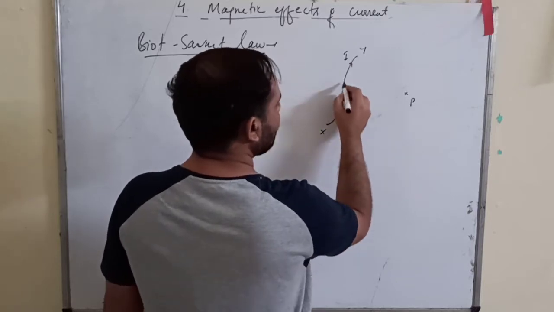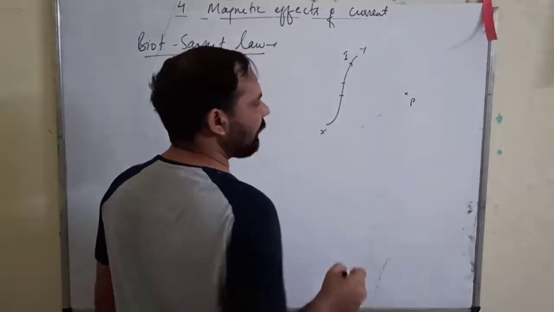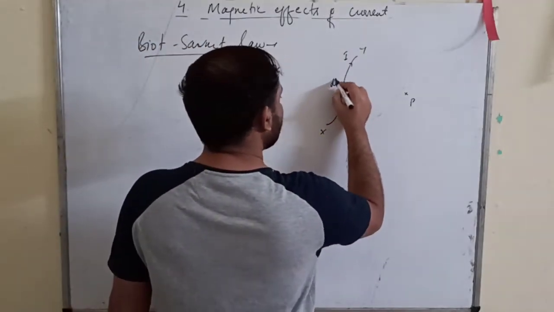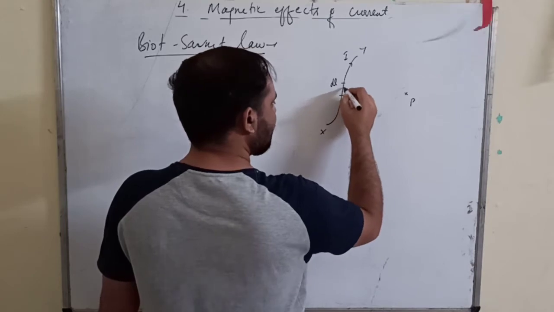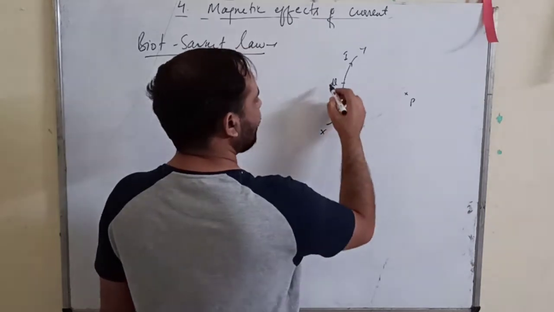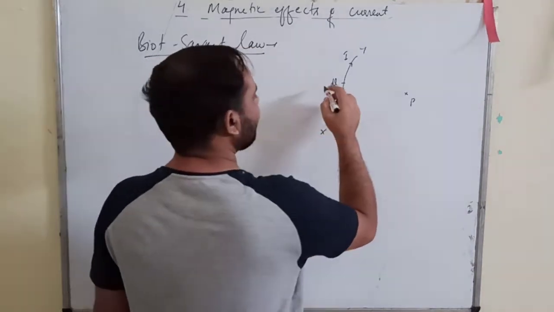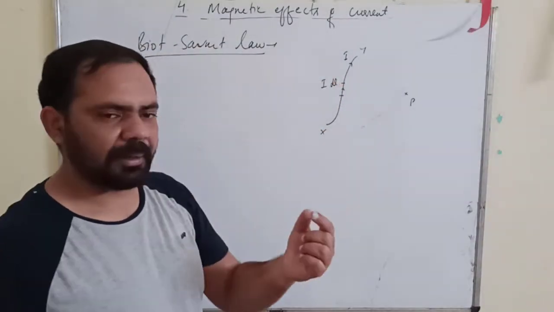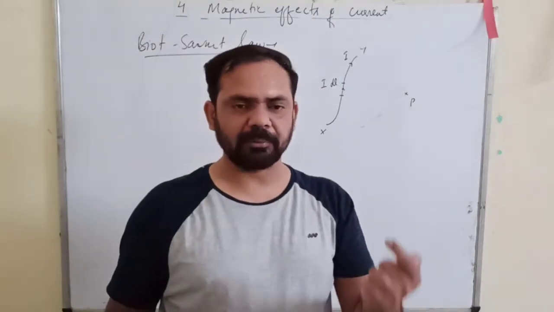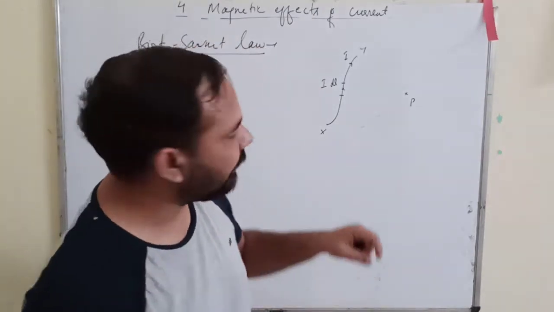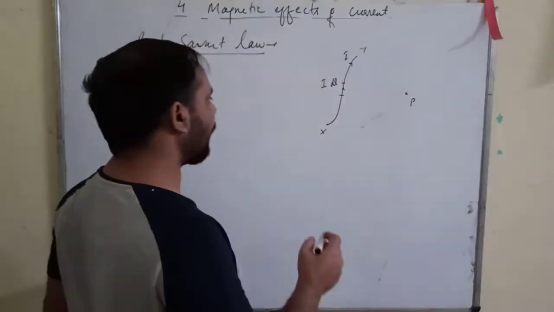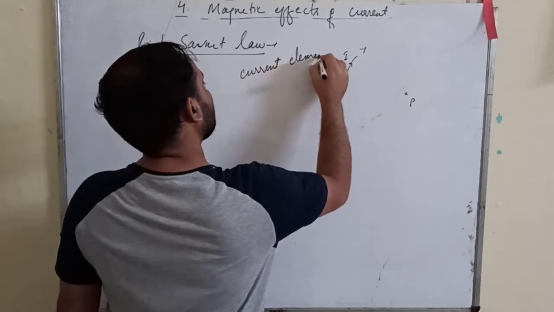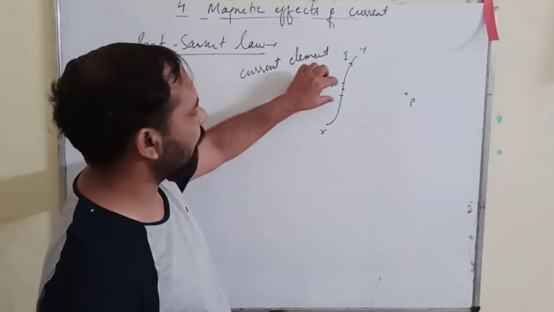So now this is the point P where I want to find the magnetic field. I will consider an infinitesimally small part of this current carrying wire. Suppose its length is dl, and the current I passing through this dl in this direction completely will be called a current element. This part of the wire having current passing through it is called a current element.